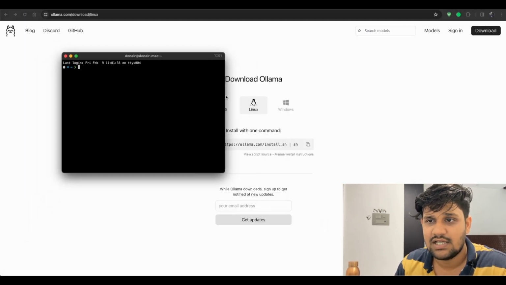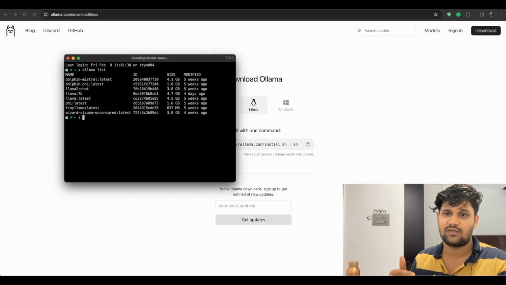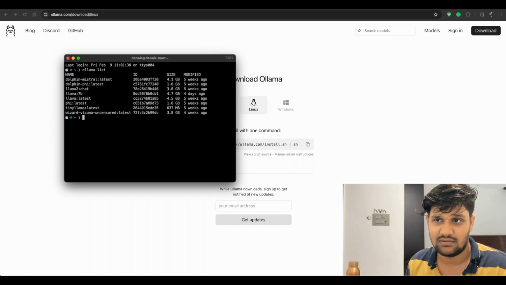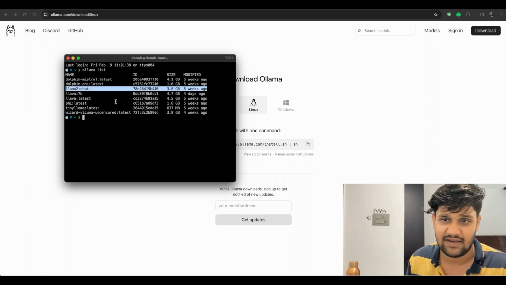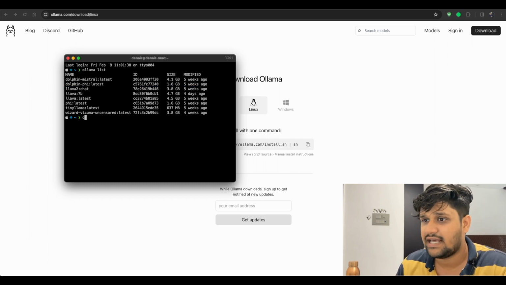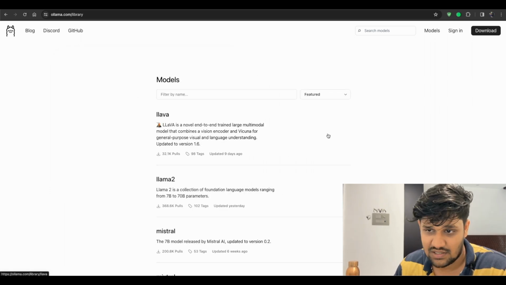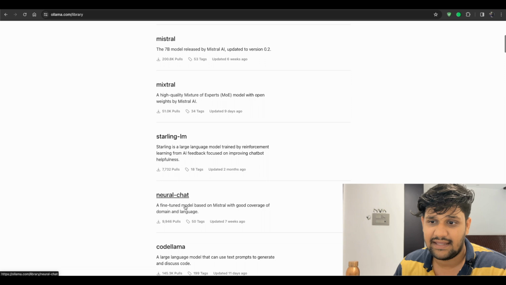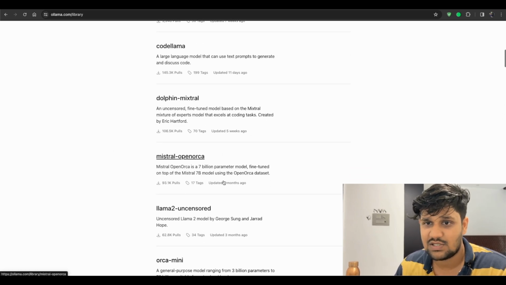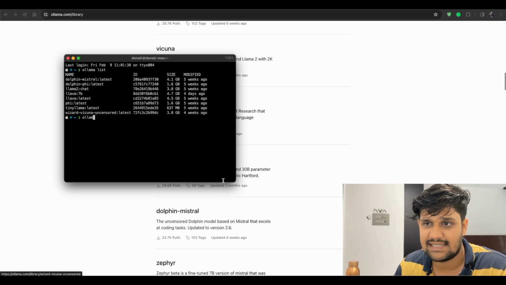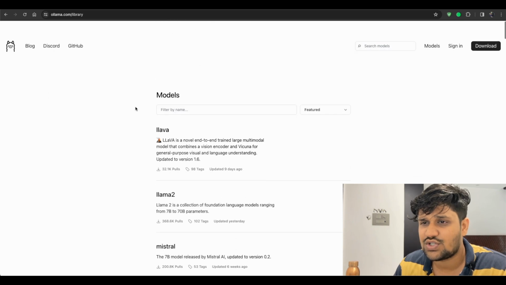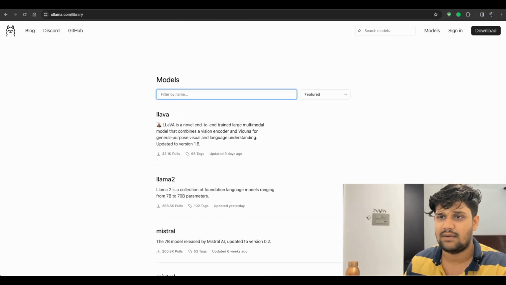Ollama list. So this lists out all of the models that I have downloaded locally. Right. So Llama Chat I've downloaded like 5 weeks ago, and there are a bunch of other models like Lava, Mistral, Neural Chat. Then there are dolphin-based models which are uncensored. So today what we're going to try is we're going to check if we have Llama Chat.